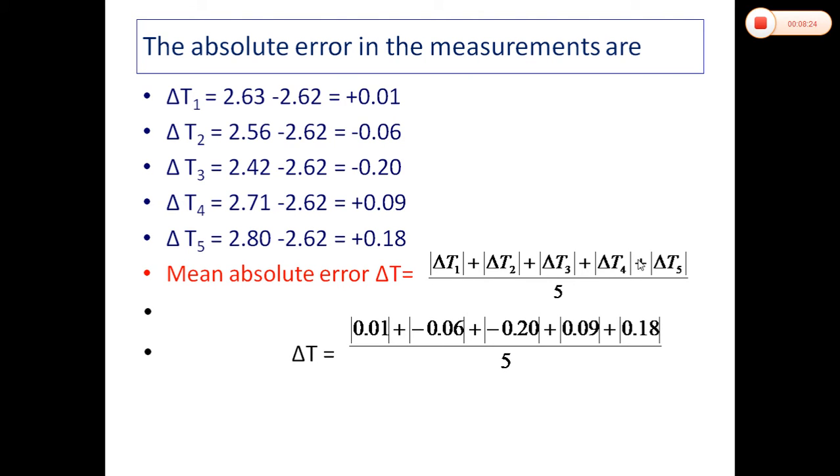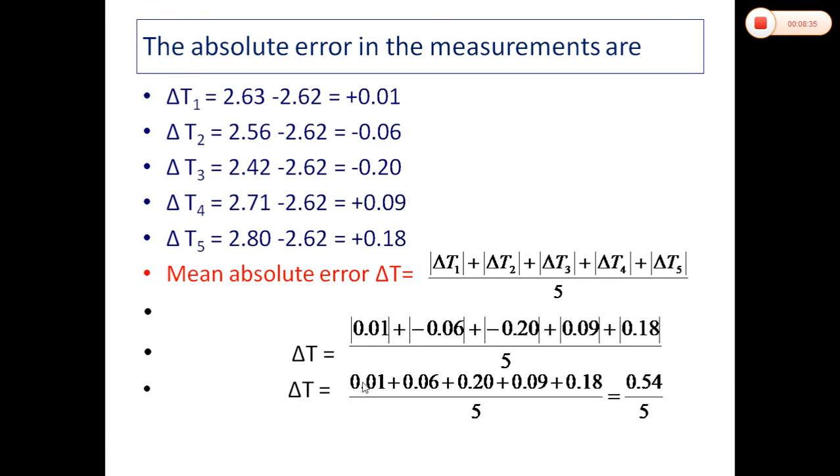By substituting the values of delta T1, delta T2, delta T3, delta T4 and delta T5, we got this relation. And now summing the magnitude of these terms after leaving the negative sign, we got delta T is equal to 0.54 divided by 5, or delta T is equal to 0.11. This is called the mean absolute error in the measurement of the time period of oscillation of a simple pendulum.